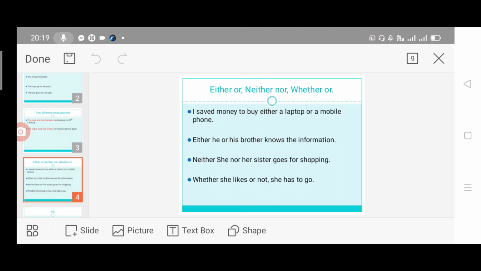Last one, whether or. Whether she likes it or not, she has to work. Only one option. So all these combinations of words, either or, neither nor, whether or, take singular form.